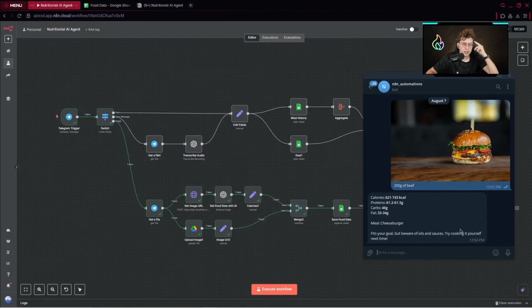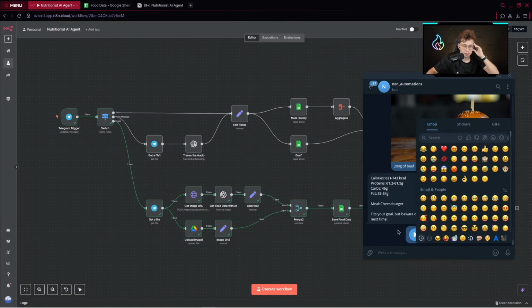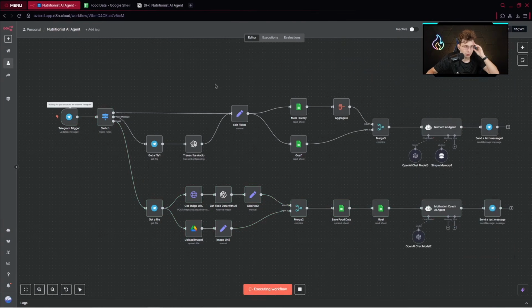Now maybe let's trigger the specific workflow another way. So maybe I can send a voice message and just ask a simple question, okay? Hello, so actually I'm thinking about eating a salmon, 200 grams of salmon with 100 grams of rice and let's say 200 grams of vegetables. However, I'm concerned about my daily calories, okay? So let me know if I can do this and give me all of the information. So I can send this specific voice message and execute the workflow once again.